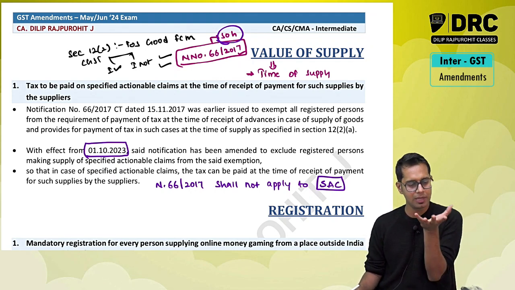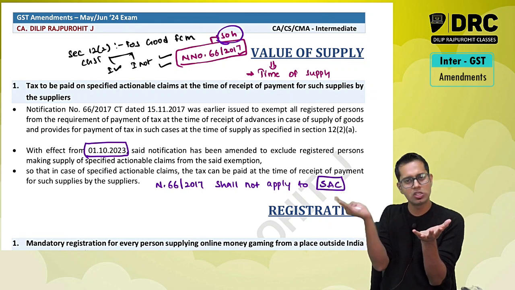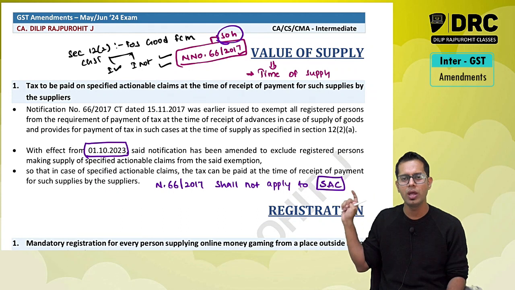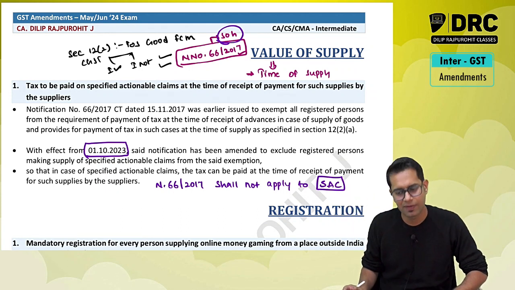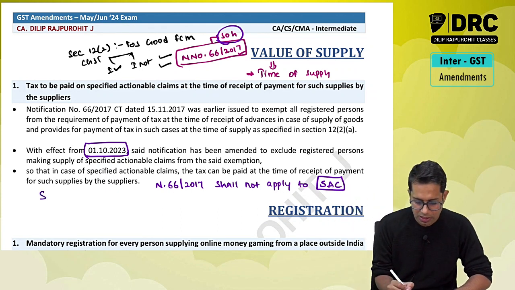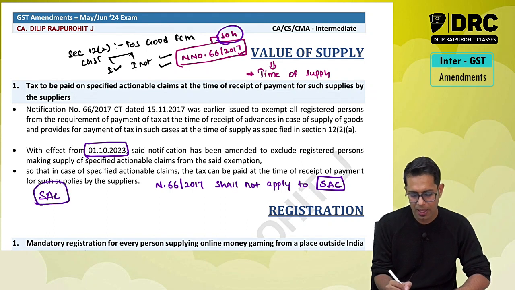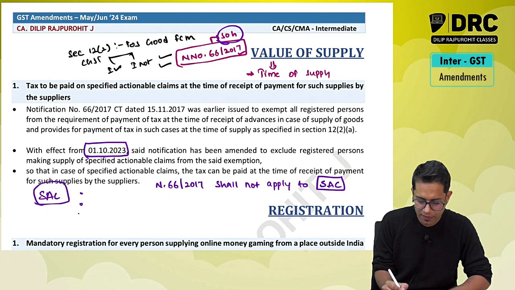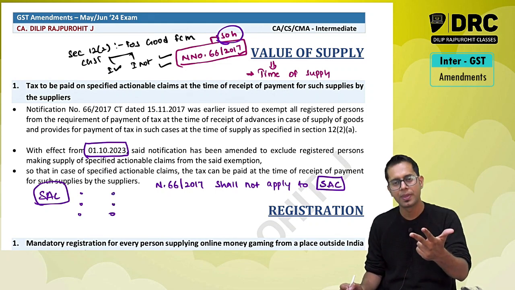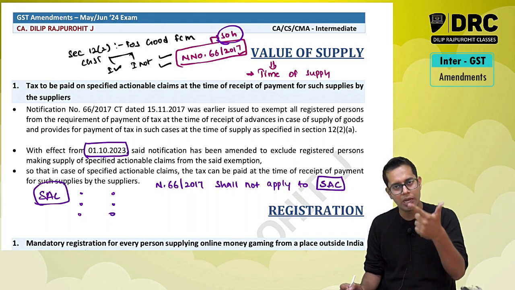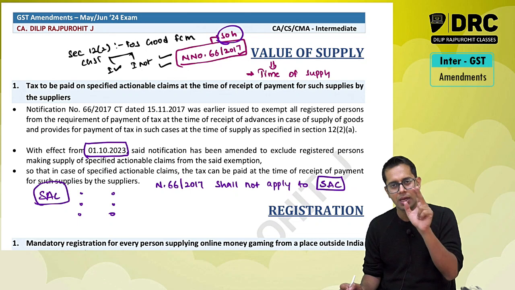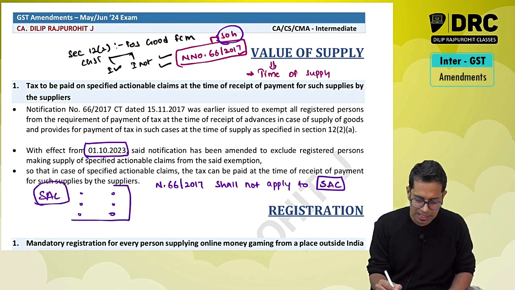Now basically actionable claims are treated as goods, therefore this notification should be applicable to all actionable claims, but lawmakers have specifically excluded them. Now they have told this notification number 66/2017 shall not apply to specified actionable claims. Sir, what do you mean by specified actionable claims? This is what we had seen in the first discussion. There are totally 6 items: lottery, betting, gambling, casino, online money gaming, and a newly added item, horse races.